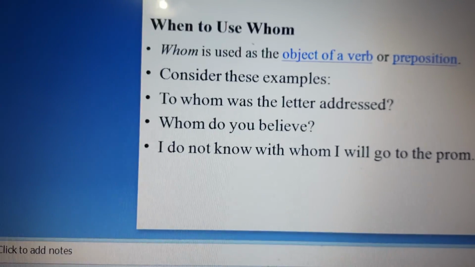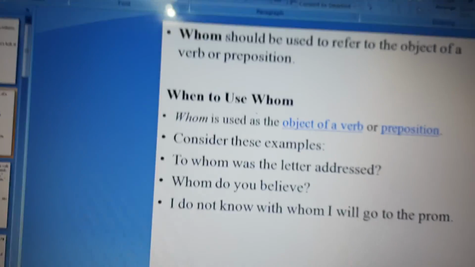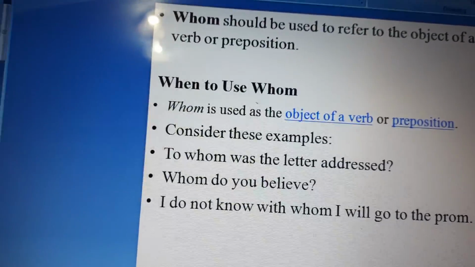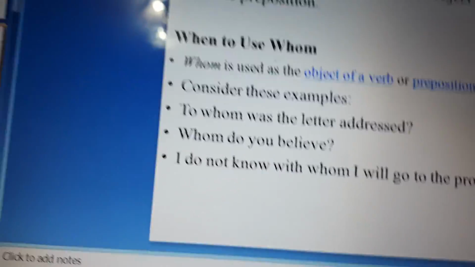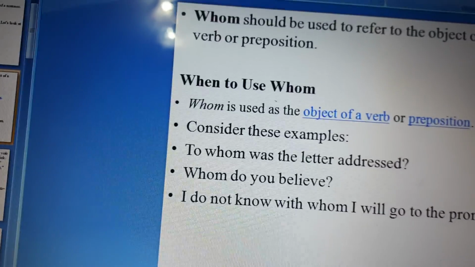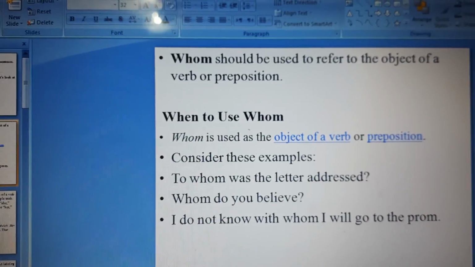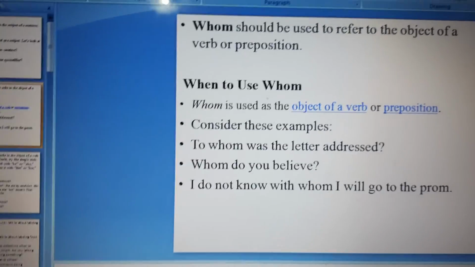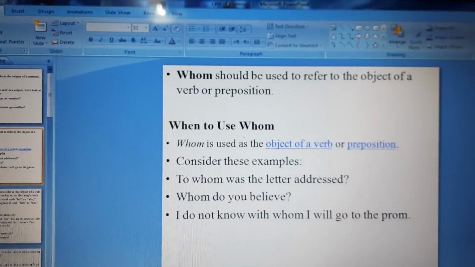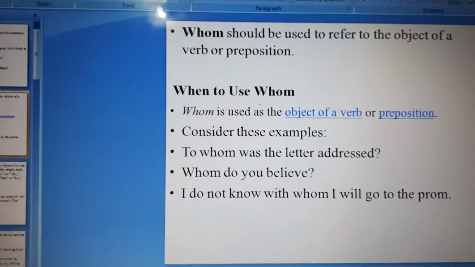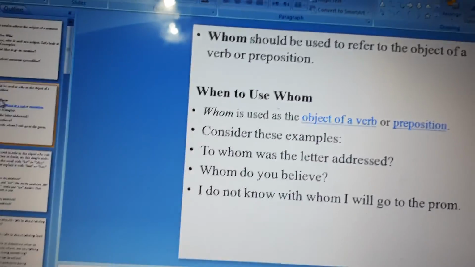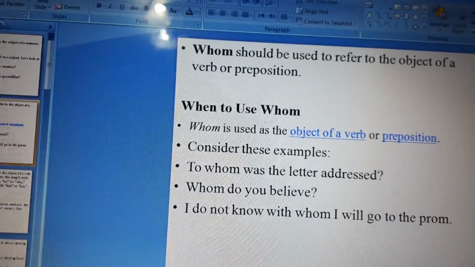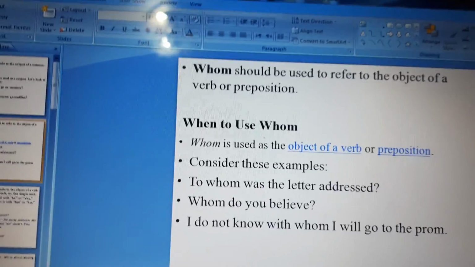Okay, so that's why we call whom an objective pronoun, because we use it as the object of a verb and the object of a preposition. Okay, and I'm gonna show you a picture just to know more about subject, verb, object. I'm gonna upload it in the platform so you can make sure.